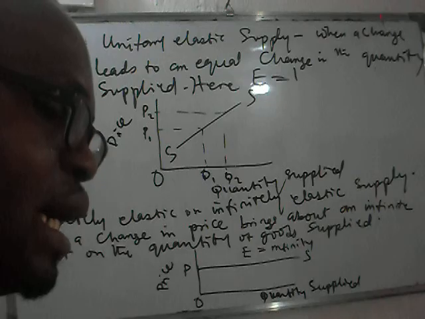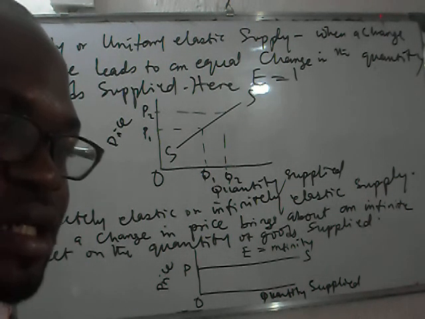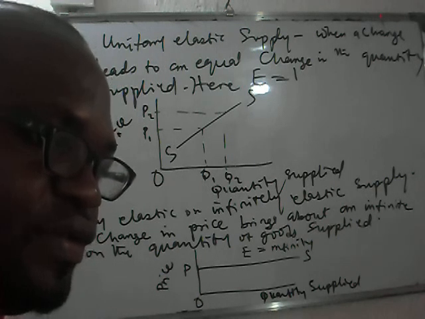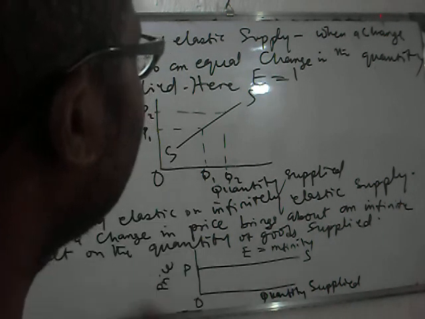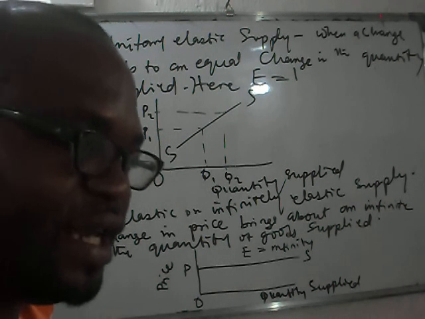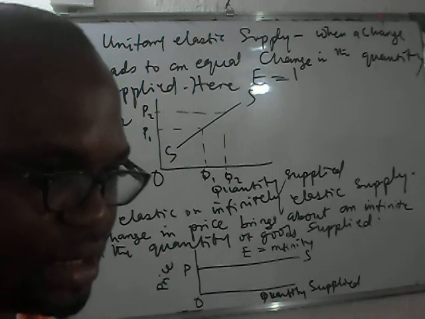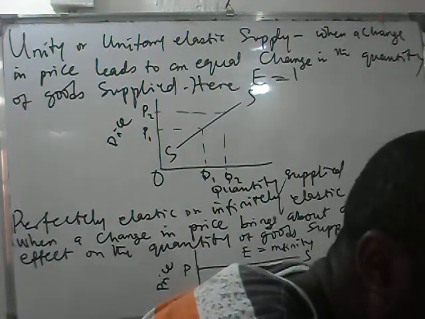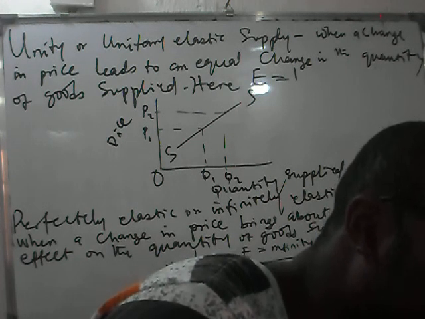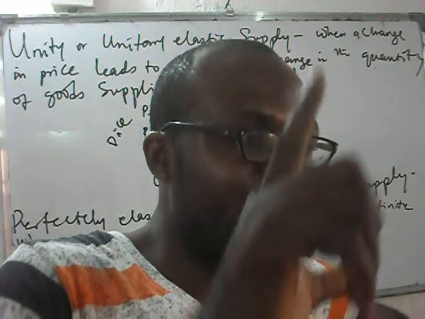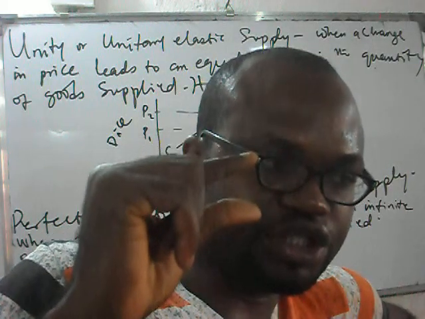Yes, we've looked at what we call fairly elastic supply, isn't it? Fairly elastic. Now we're going to look at what we call unity or unitary. We looked at fairly elastic and fairly inelastic, is it not? In fairly elastic, we say that a little change in price causes a large amount of change in quantity. Whereas in fairly inelastic, we say that a large change in price leads to a little or small change in